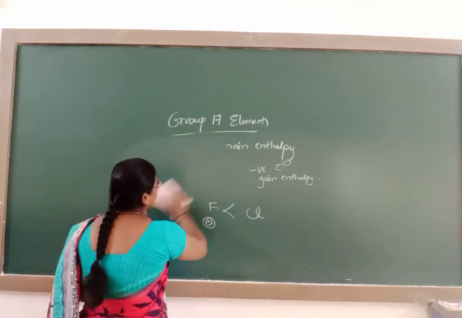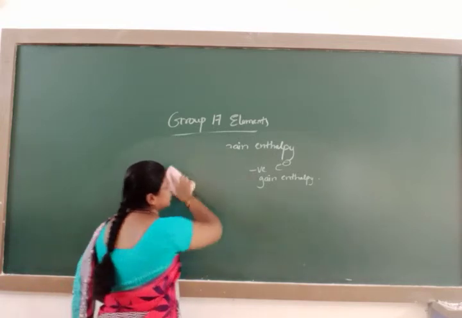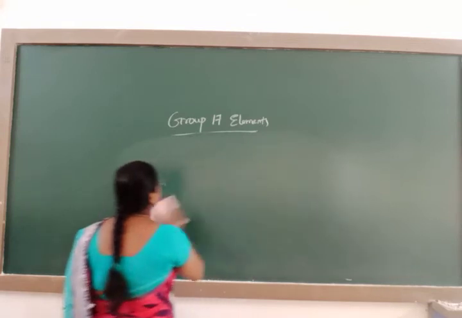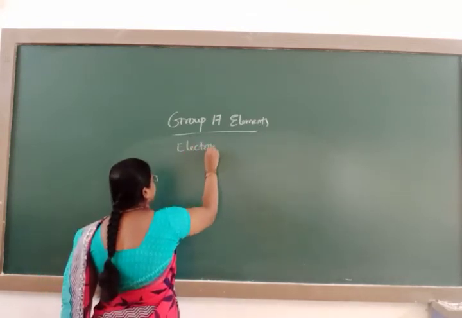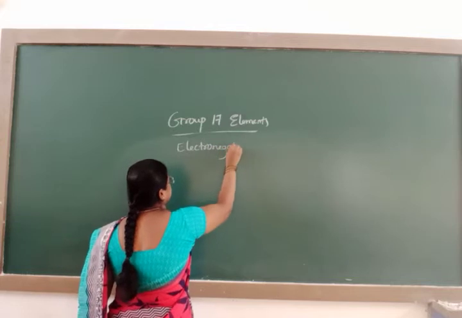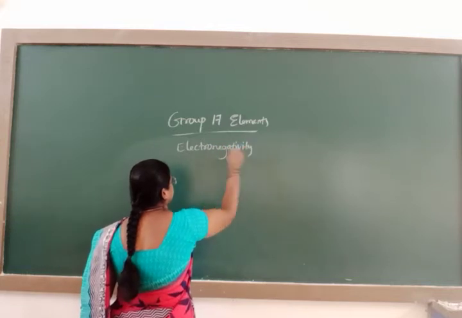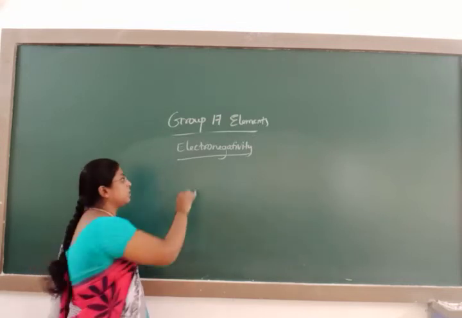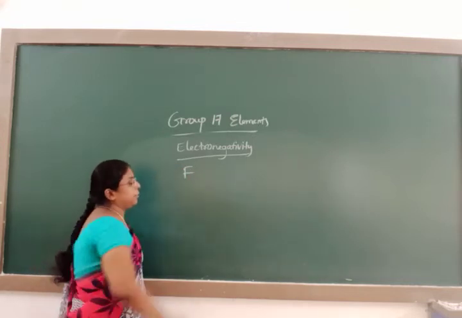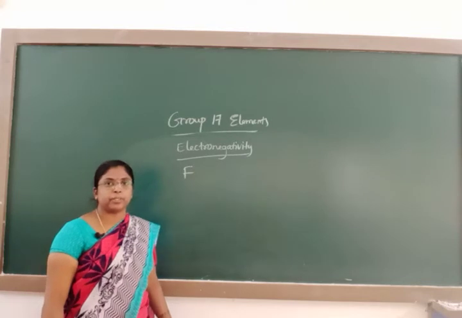After electron gain enthalpy, last comes the fifth one, electronegativity. You know that fluorine is the highest electronegative element in the periodic table.